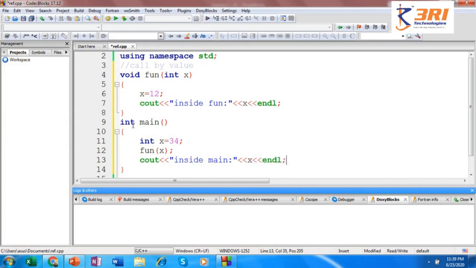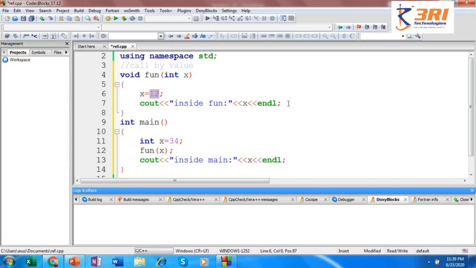Now, how is this working? So the program execution starts with main. Inside the main, you have a local variable x initialized with 34. This is the function call, or this is your actual argument. I am passing this x here with the value 34. It is received by your formal argument x, and within the function definition, x is modified as 12.